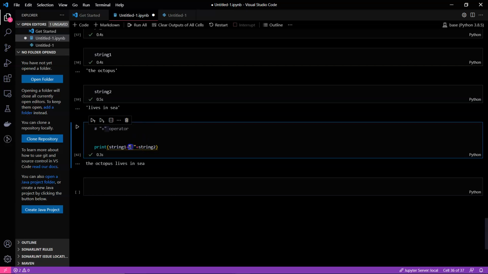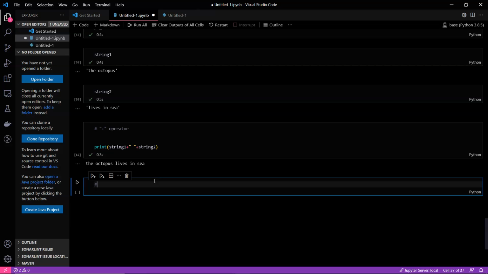So in space, even in the double quotes, even space is considered a character. So according to that, we are joining the strings. So this is all about string concatenation. You can try this with a different example if you want to get more insights. But we also have to see one more thing, which is called strip.